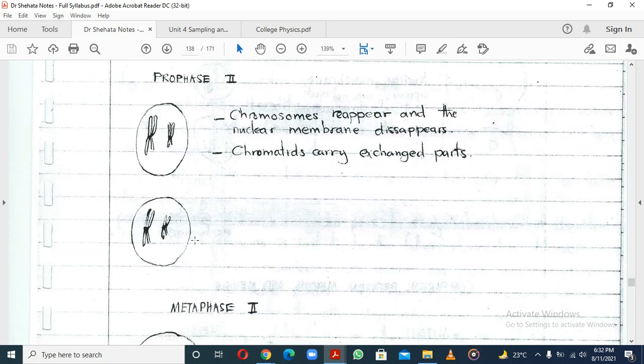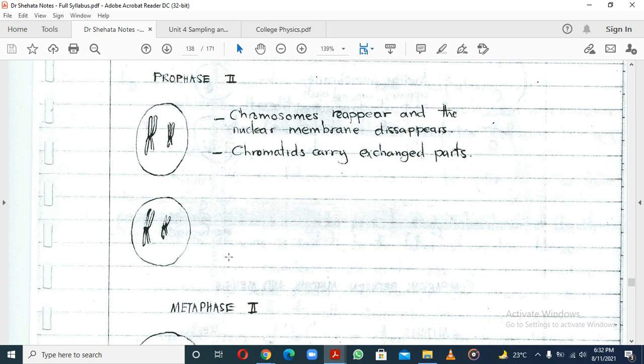Here we've done what we wanted, but those sister chromatids still have to be separated. That is now what remains to be our target, so let's dive right into it. What is quite interesting for prophase 2 is that the chromosomes reappear.